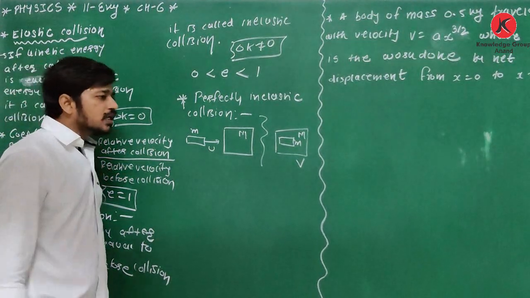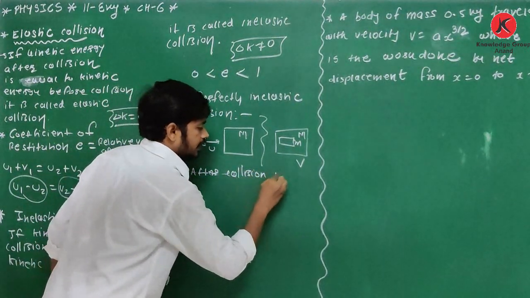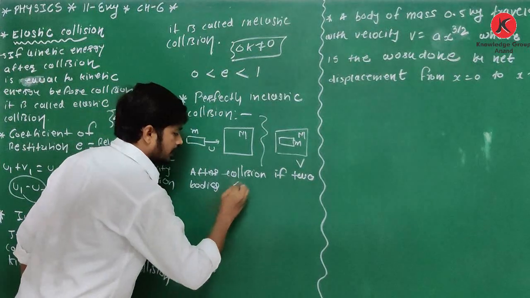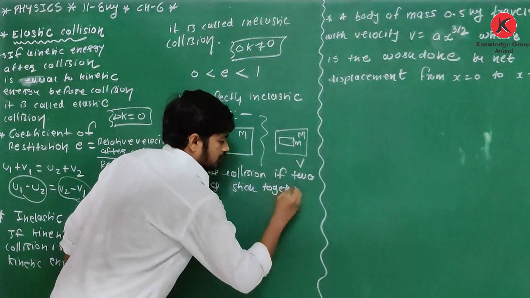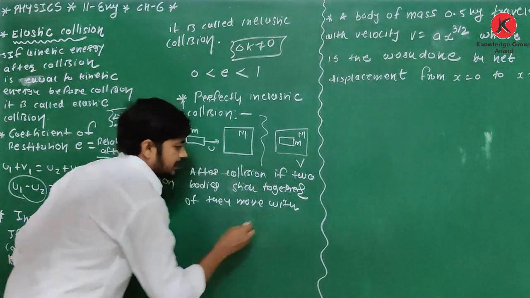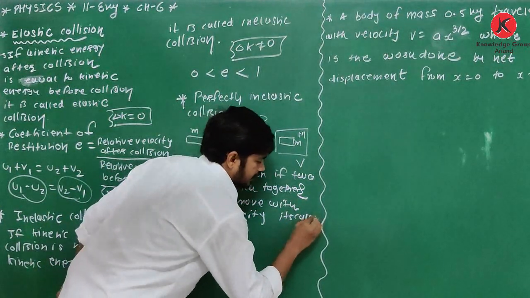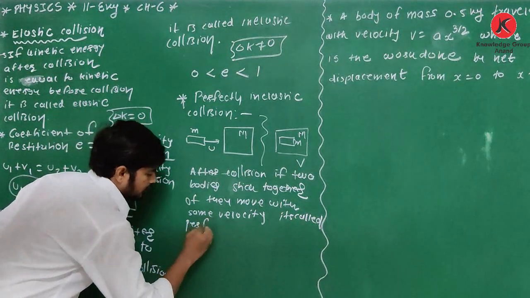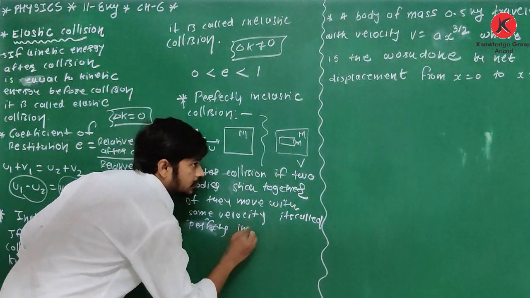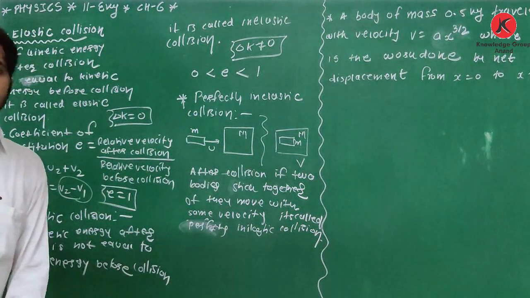So if two bodies stick together after collision, or they move with same velocity, it is called perfectly inelastic collision. Clear about this? So it is example of perfectly inelastic collision.